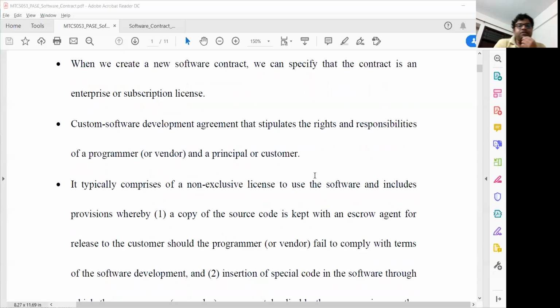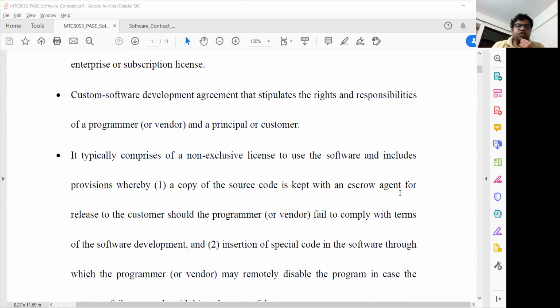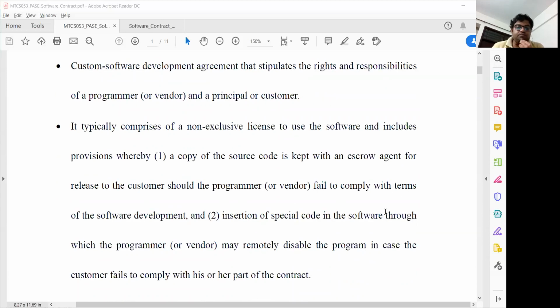It typically comprises a non-exclusive license to use the software and includes, previously, a copy of the source code kept with an agent for release to customers should the program fail to comply with the terms of the software development. And the second one is insertion of special code in the software through which the programmer may remotely disable the program if the customer fails to comply with his or her part of the contract.